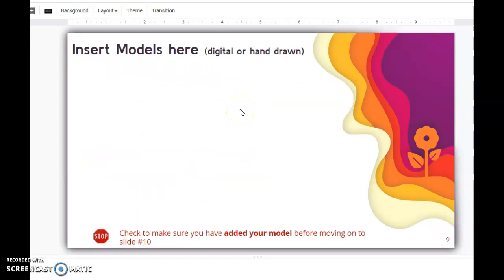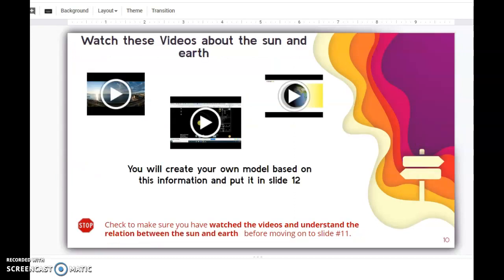Okay, that's it. Then we want to know about the sun, right? We were also making observations about the sun, so we want to know what's going on with the sun. So watch these 3 very short videos, all between 1 and 2 minutes, that should help you understand 2 different things about the Earth and sun relationship, which you will create a model about and put on slide 12.